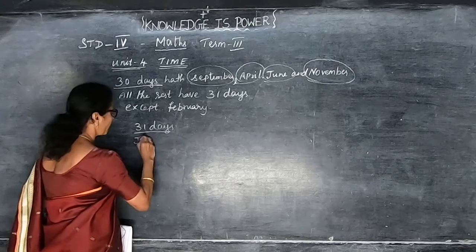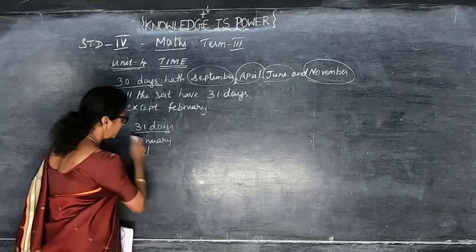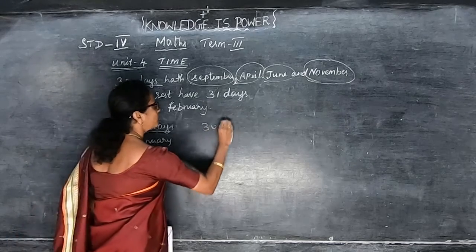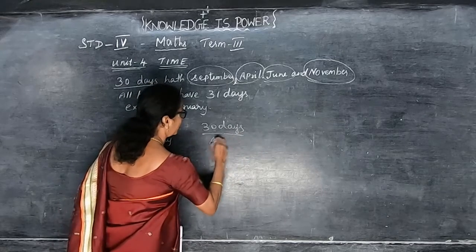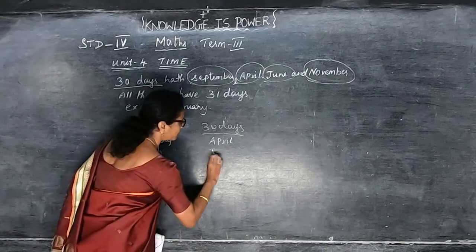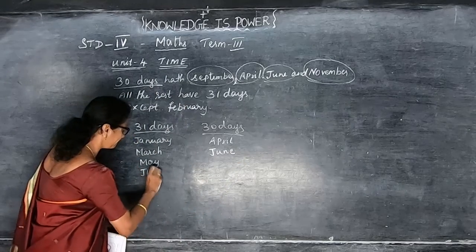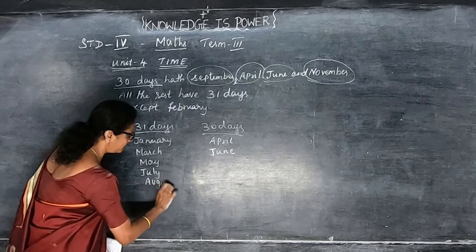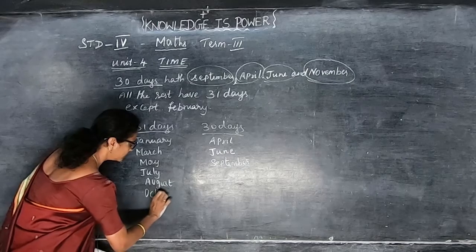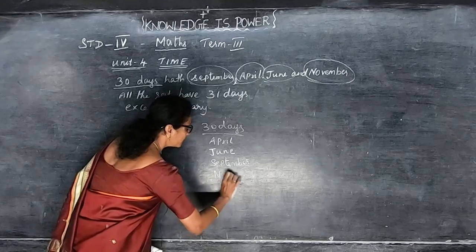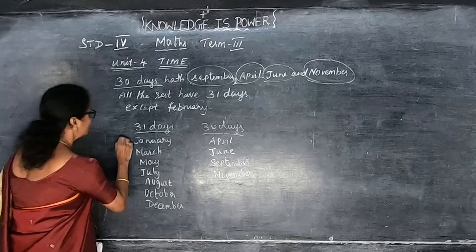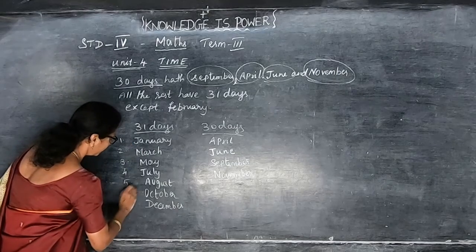Starting from January, come on, January. February won't come. March will come, March. April won't come, because April goes under 30 days. So you can write here as 30 days. So we can write April, March, April, May. And June comes under 30 days. June, July, August and September will go under the 30 days. September, October will come here, October and November will be here and December. So how many months here? 1, 2, 3, 4, 5, 6 and 7.